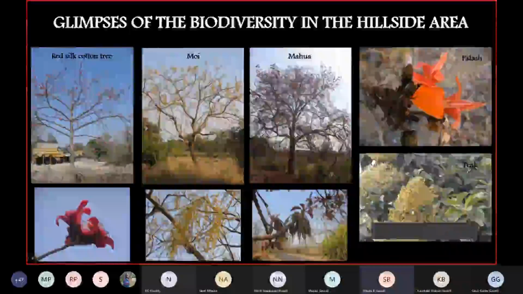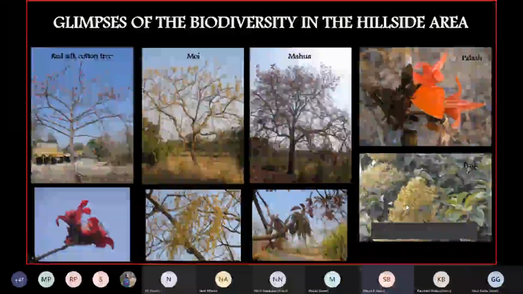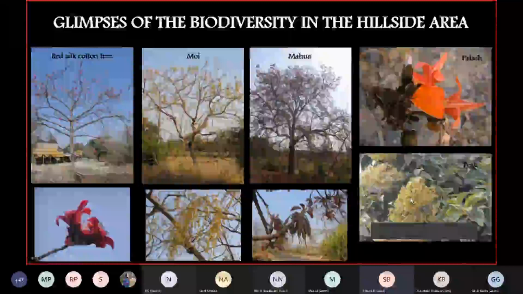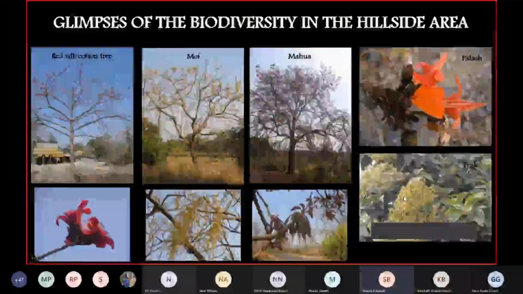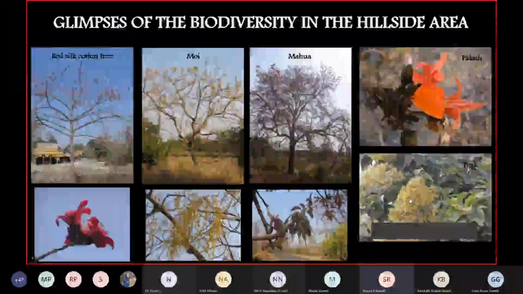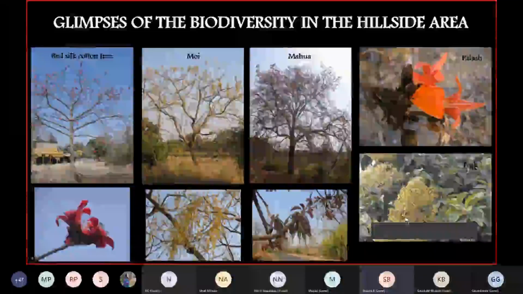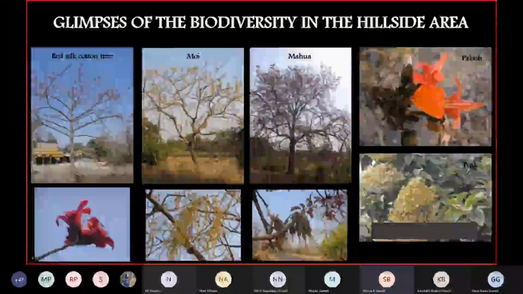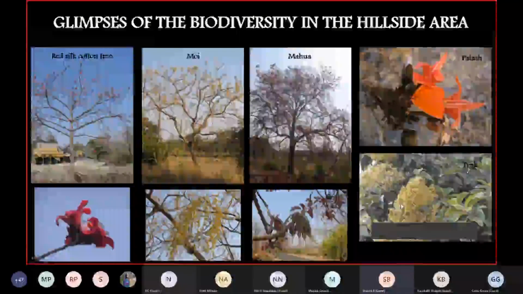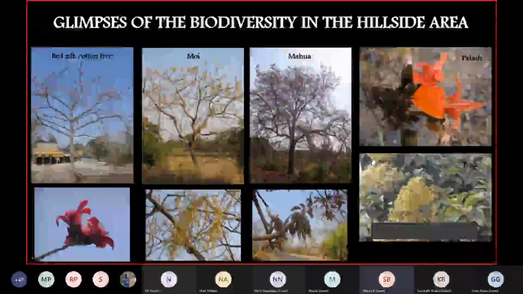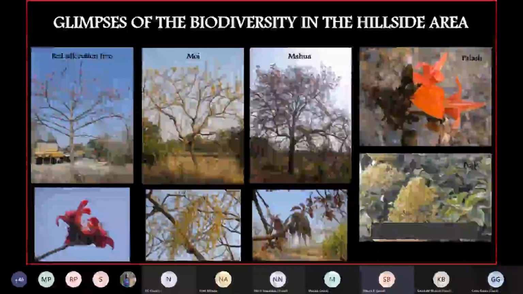Next. And the teak tree, or the sag in Marathi, or Tectona grandis, which was found in major numbers in both of the quadrats, and you can see flowers of this particular tree. Though it is a monsoon flowering plant, this photograph is not from the IIT campus. This is from another area, but just to show the flowers, we have put this photograph over here. So these were some of the common trees. Next, please.